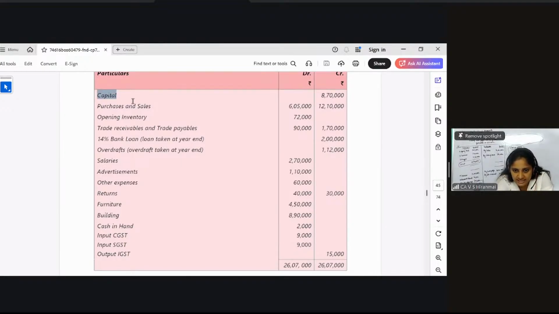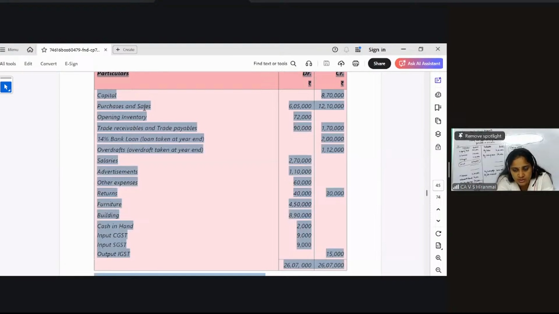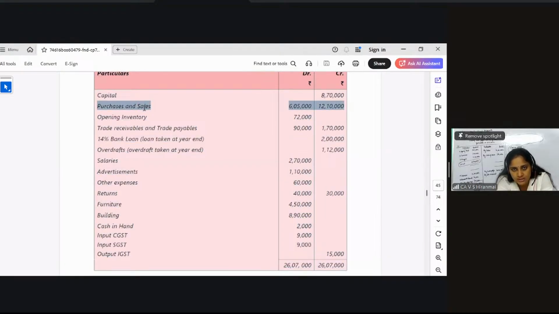Capital account 8,70,000 will come into your balance sheet. With this capital, if you have net profit or net loss, you have to add and subtract. And if there are drawings given to you in the question, subtract that also. The next one, all of you please see purchases and sales. The balance on the debit side is purchases, and the balance on the credit side, 12,10,000, is sales. Purchases and sales will go into which account, ma'am? It will go into the trading account.